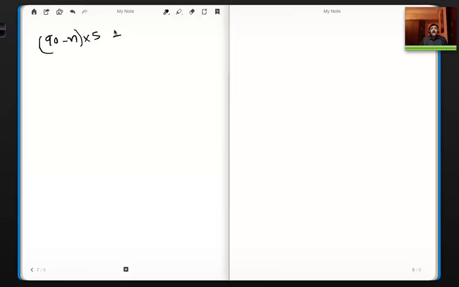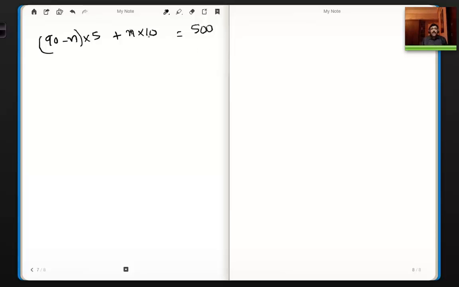Plus there are n 10 rupee notes, so n into 10 gives the amount coming out of the 10 rupee notes, which will be equal to 500, because that's the total amount. Is this clear? There are 90 minus n 5 rupee notes and there are n 10 rupee notes, and so if you want to find the total amount coming out of the 5 rupee notes, it is just multiply the number of notes into the value, right? Same thing I've done with the number of notes of 10 rupee with the value which is 10, right? So simple application of multiplication, and if I add these two things together, that will be 500, and that is given in the question, right?